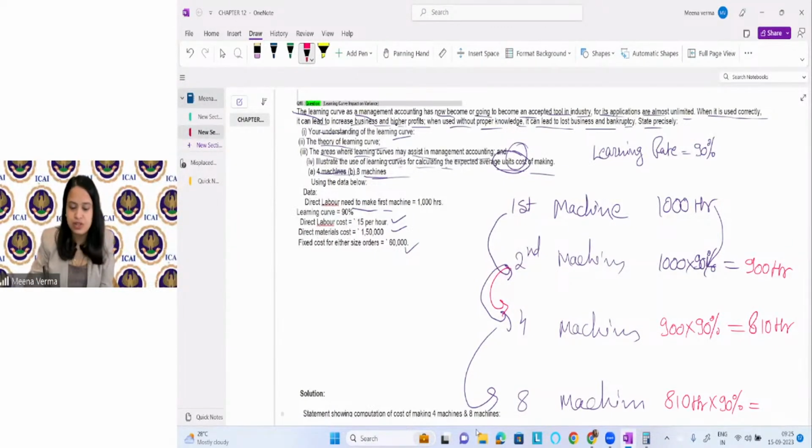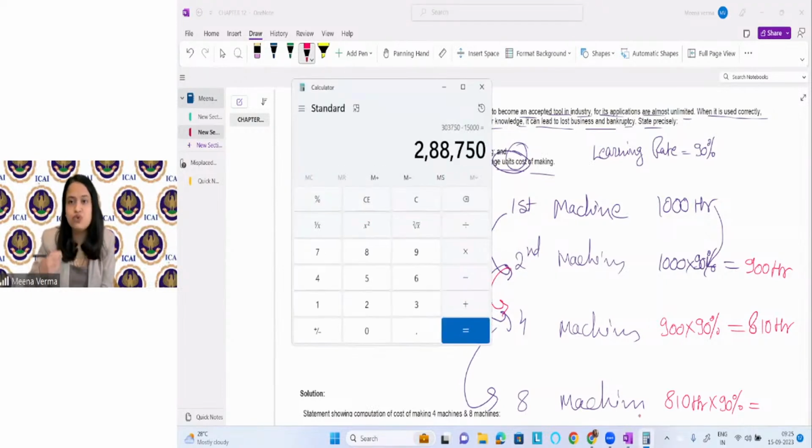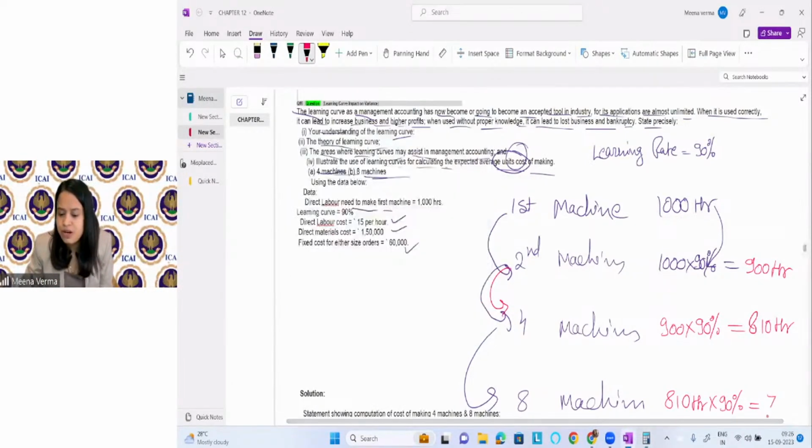Maybe in some question this can come, because what I believe you should know both the formulas. One of the formulas we have already covered in the class. So this is the other formula. I don't know whether you have the question or not on this, but I believe you should know about the second thing also, because it is very easy. So why should we leave it, right? So this will be coming as 729 hour.